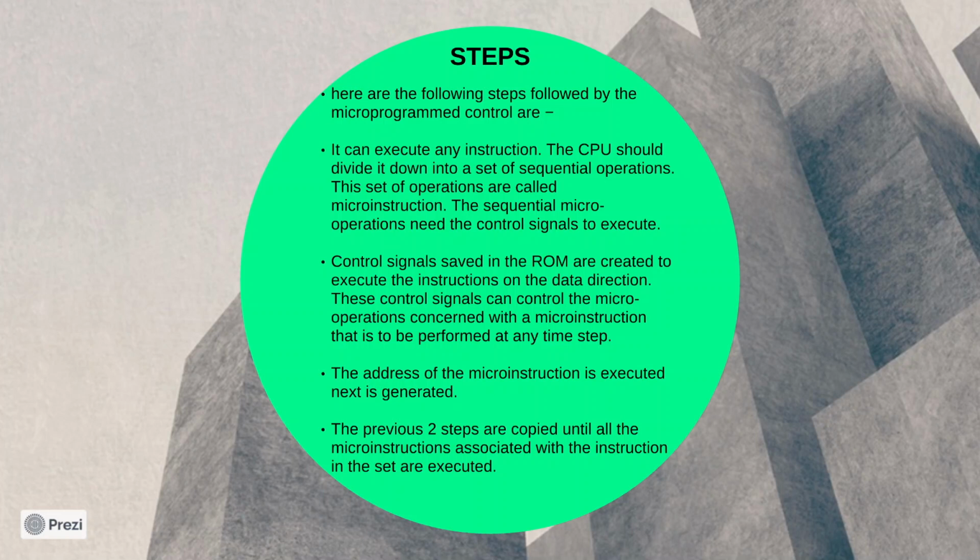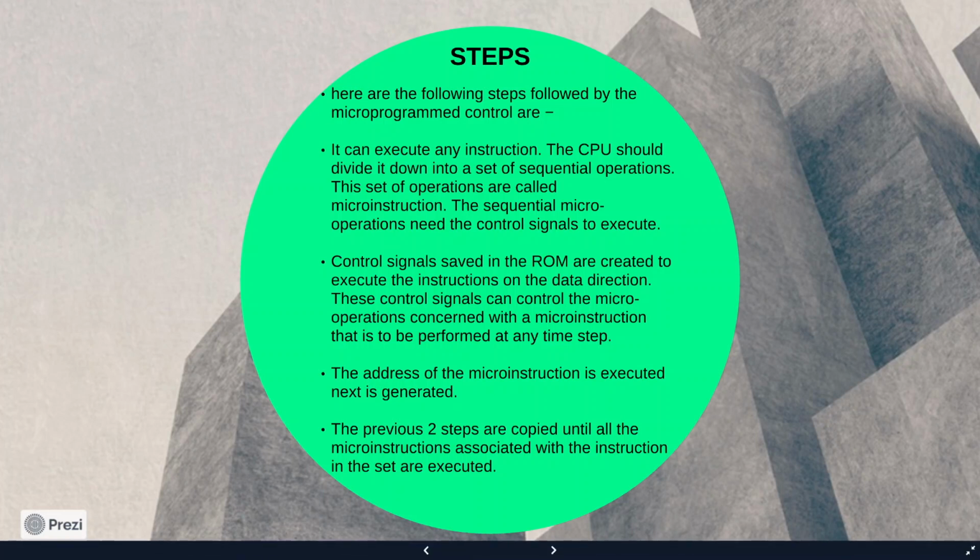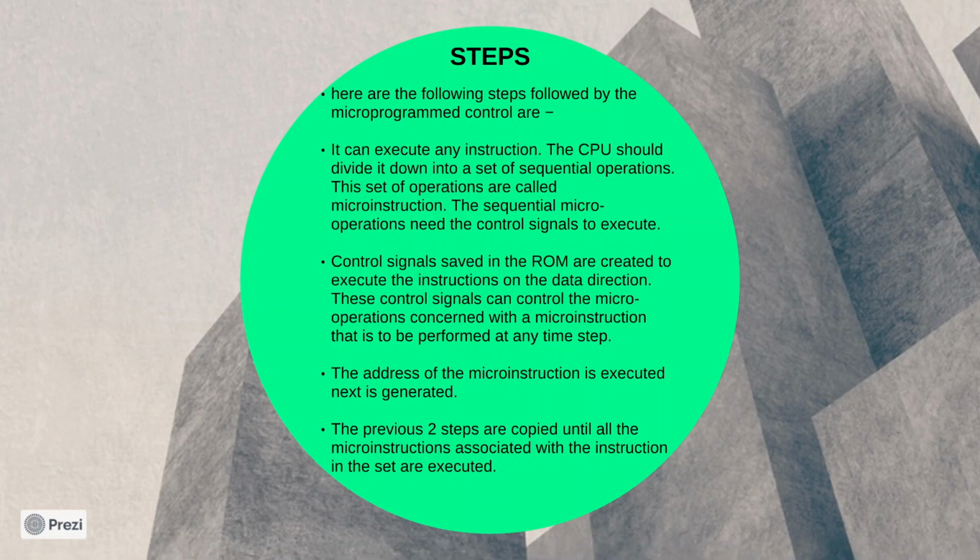Control signals which are saved in ROM execute the instructions on data direction. They control the micro-operation concerned with the microinstruction that is to be performed. The address of the microinstruction that is to be executed next is generated. The previous two steps are repeated until all microinstructions are executed.